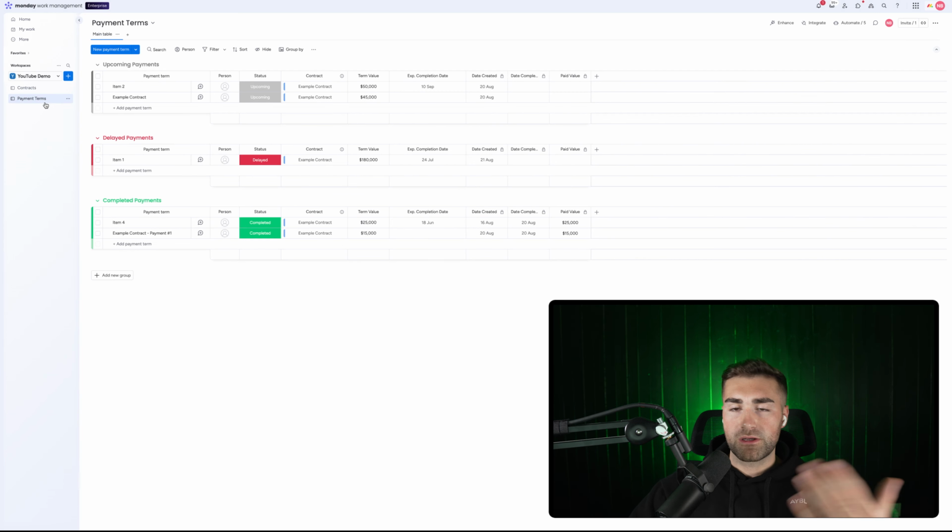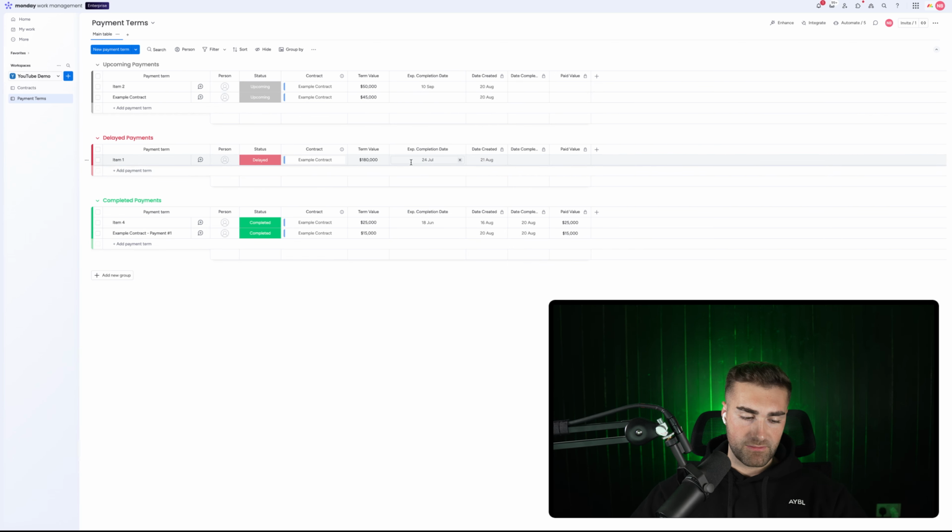Now, the next thing that we're obviously going to want to do is report on a few things. We want to report on all of the delayed payments and how much in delayed payments there are and how many days they are delayed. We also want to report on our cash flow. So our expected completion date, which means our expected payment, or at least knowing roughly. I mean, it gets a little bit grey because you've got to factor in payment terms as well as completion, but we're going to keep it basic. Obviously, you can factor that in if you wanted to.